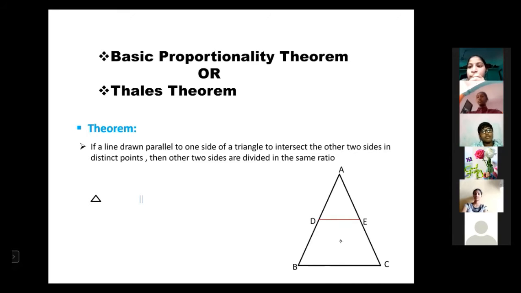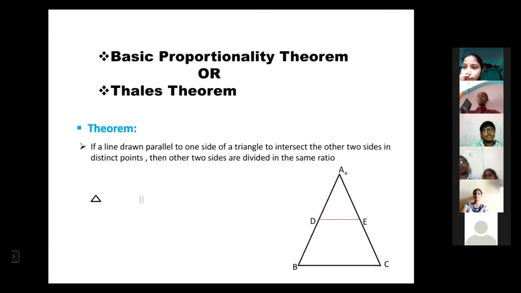So these two are parallel. Now, what does the theorem say? If it is parallel, then the other two sides, AB is one side and AC is the other side, are divided by DE at distinct points. What are the distinct points? D is one and E is another.